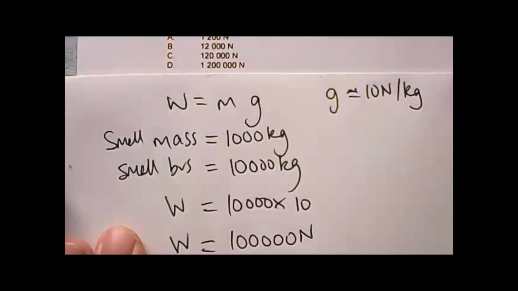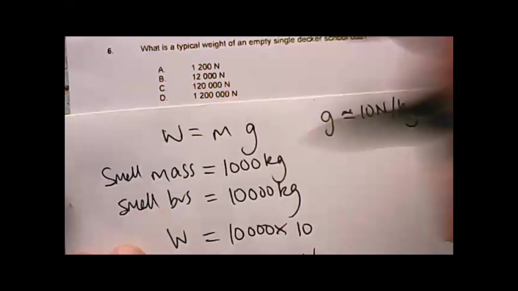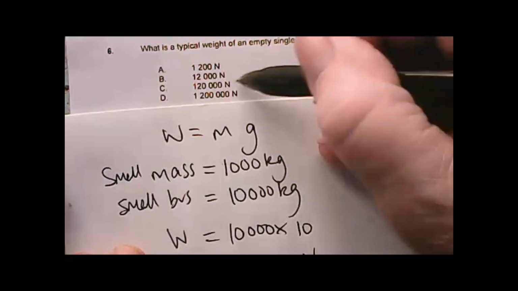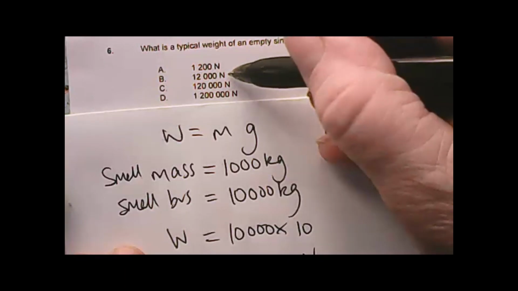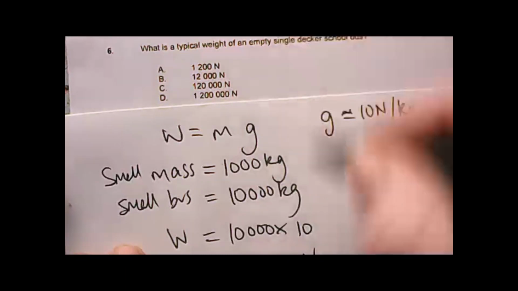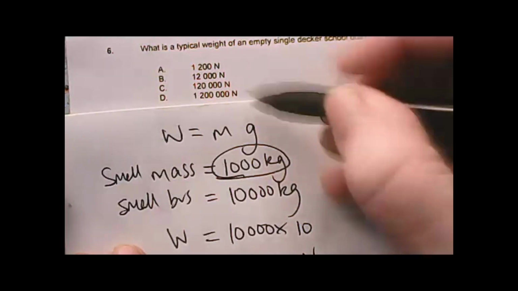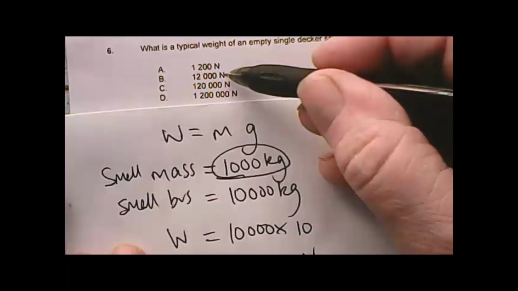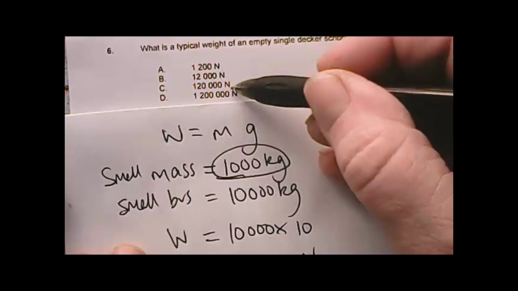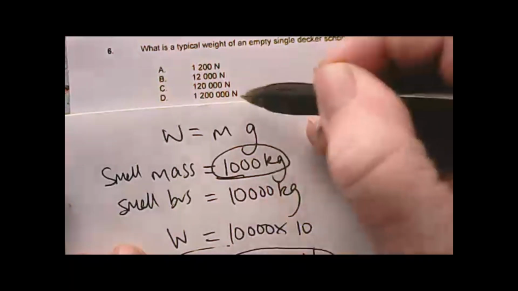So let's have a look at the answers and see what we've got. So A, that's just way too small. B, 12,000 newtons, that's pretty much what the weight of my small car would be. If I multiplied it by 10, I'd get 10,000. So that's not enough. C is close, and D is just too big.